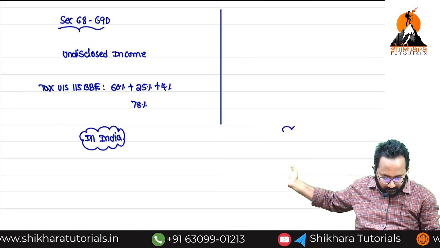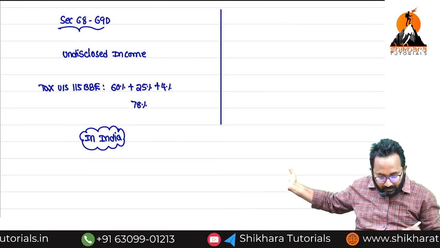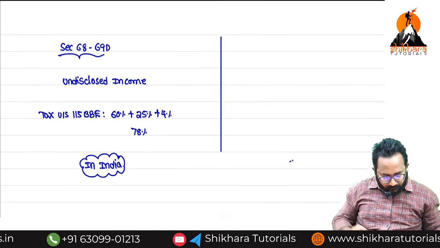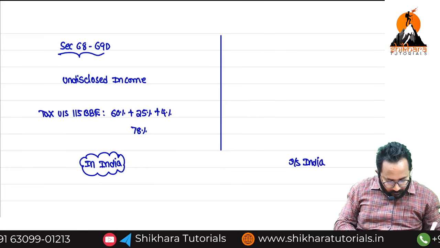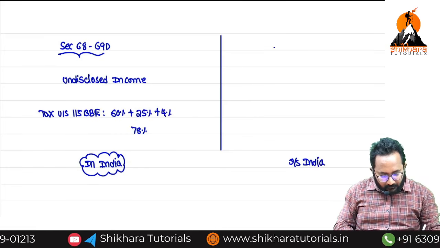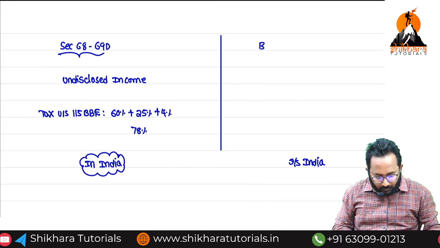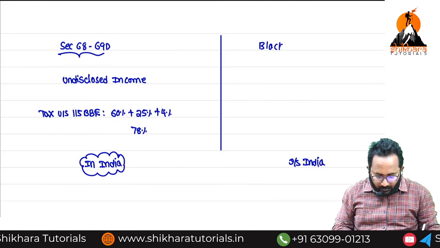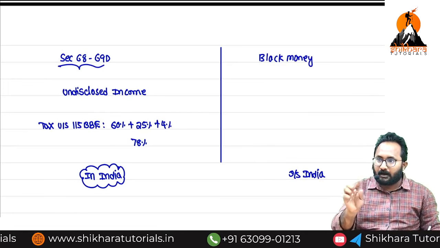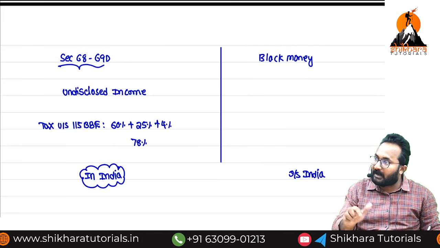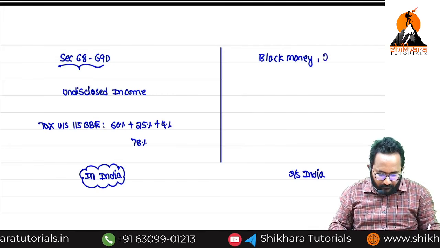Now we are discussing undisclosed income outside India. Which act are we going to apply? The Black Money Act. So you should know the full name, and we can write it by heart: Black Money, within the bracket, Undisclosed Foreign Income and Asset, and Imposition of Tax Act 2015.